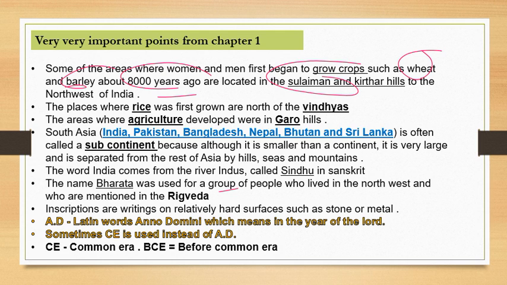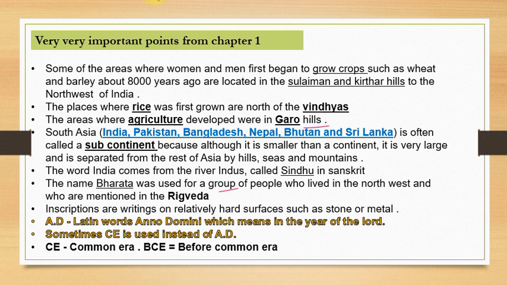Now the next thing which the chapter tells you is that rice was also grown, and rice was grown in the Vindhyas region, that is central India. So this was the second piece of information which the chapter gives us. Then the third thing is that the chapter also tells us that agriculture was developed in the Garo hills, which is in the northeastern part of India presently.